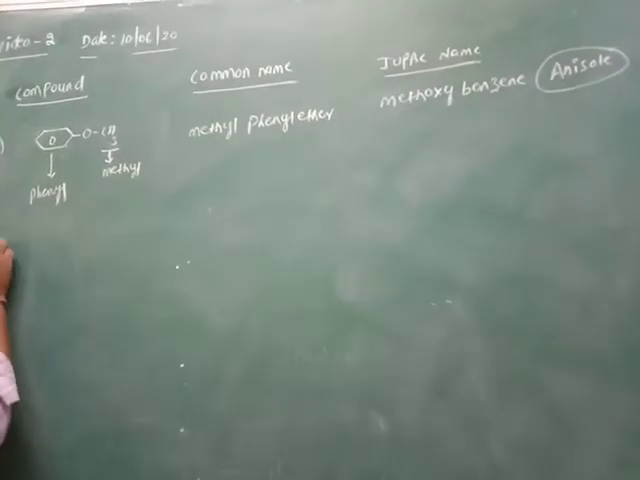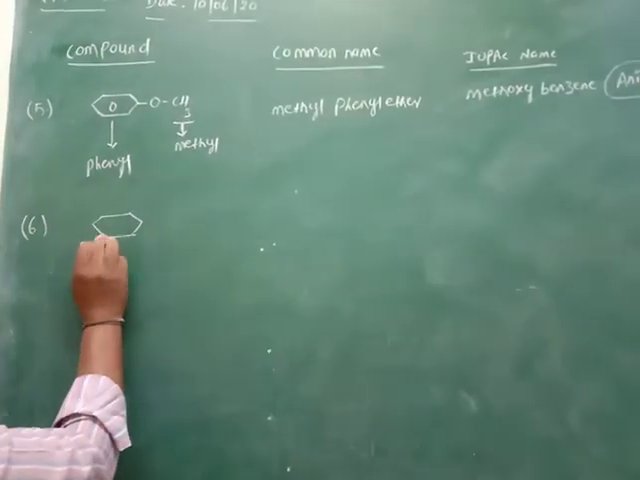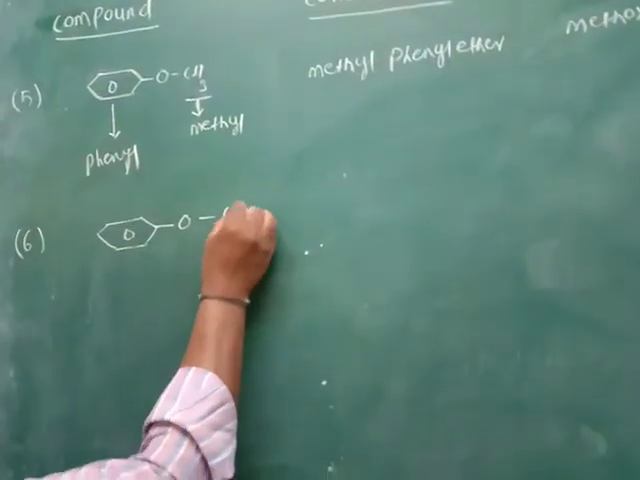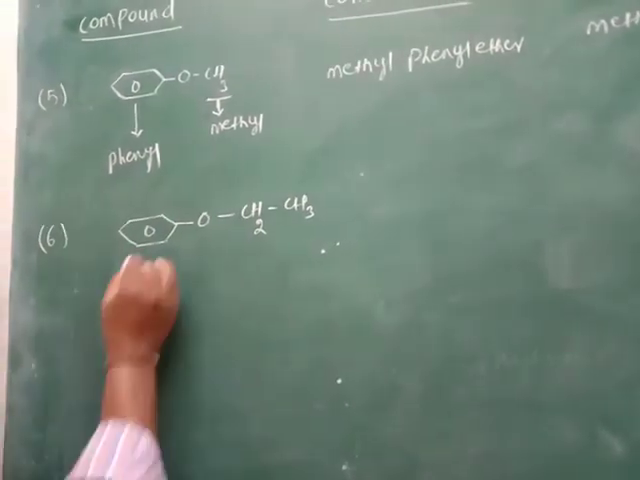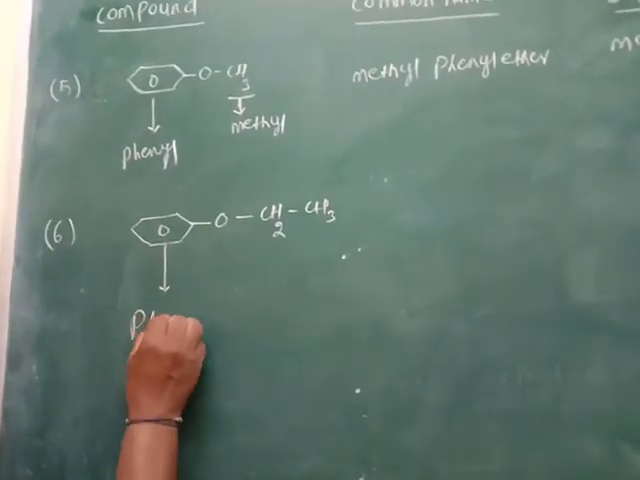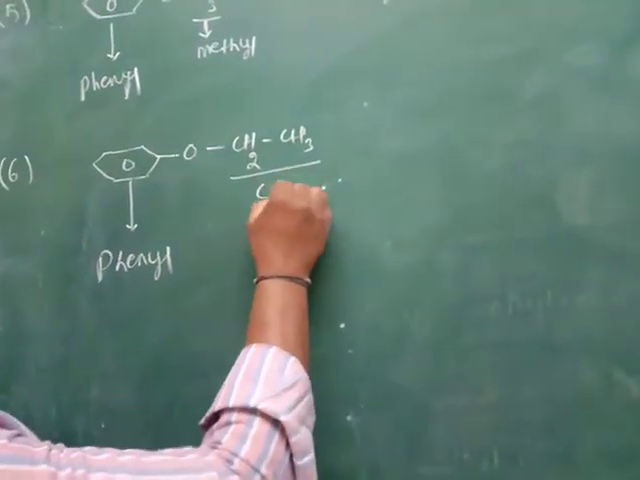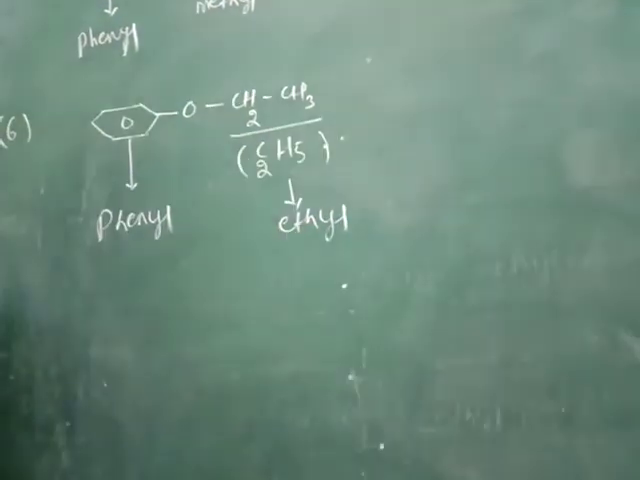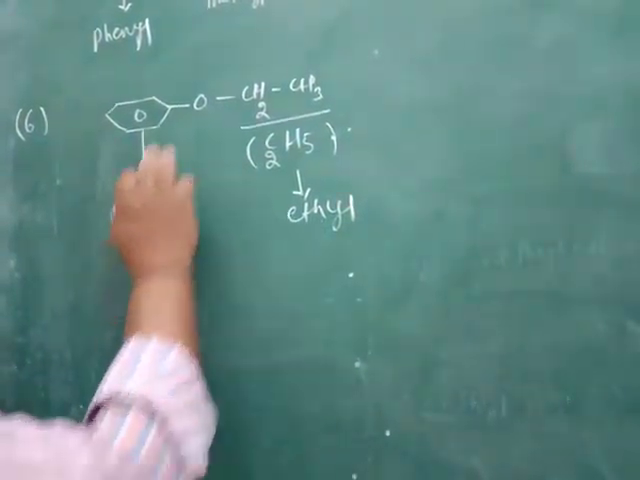Now the sixth compound. Let us consider the phenyl group with O, CH2, CH3. This one is the phenyl group, and C2H5 is the ethyl group. The ethyl group is the smaller alkyl group. So it is ethyl phenyl ether.